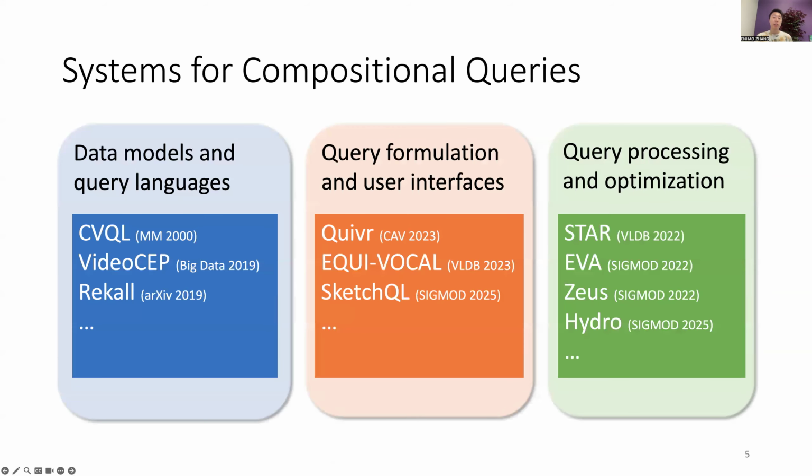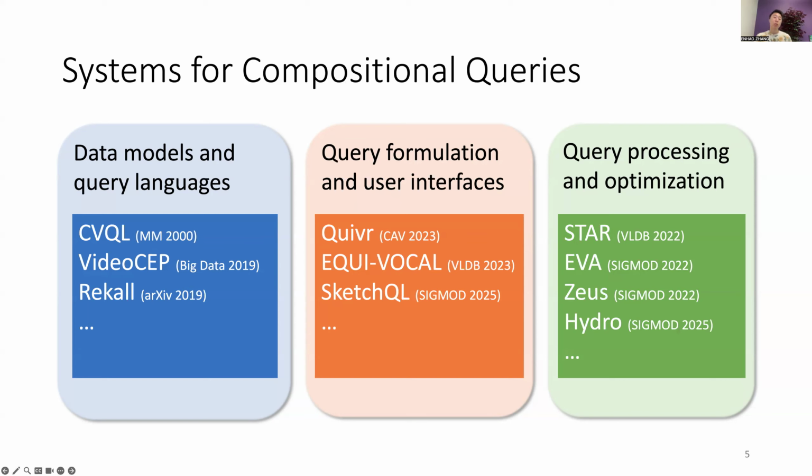In the database community, many video data management systems are proposed to support compositional queries. The first category of research focuses on defining simple and expressive data models and query languages, enabling users to specify complex spatial and temporal patterns over unstructured videos. However, articulating such compositional queries typically requires substantial database expertise.